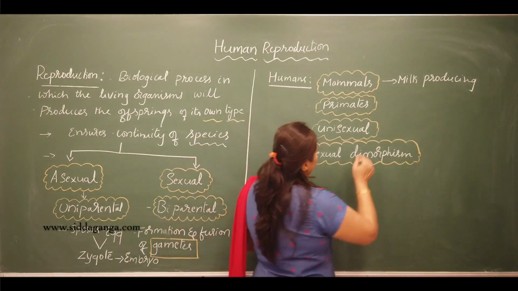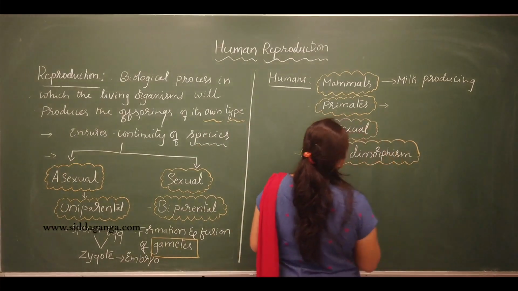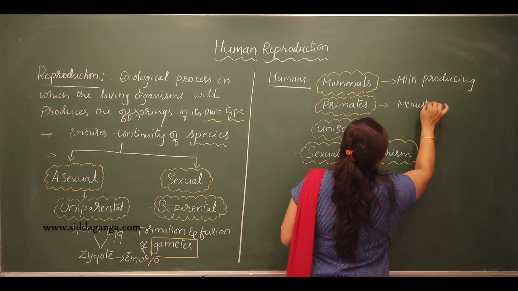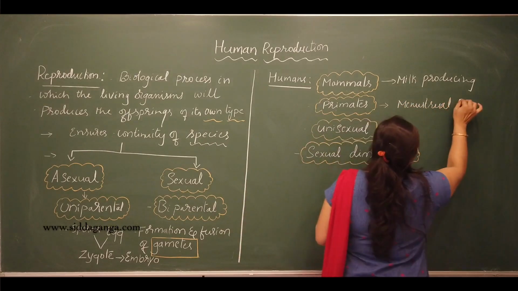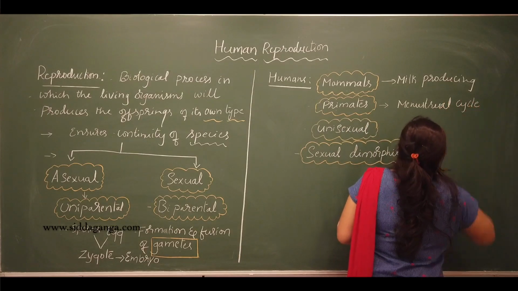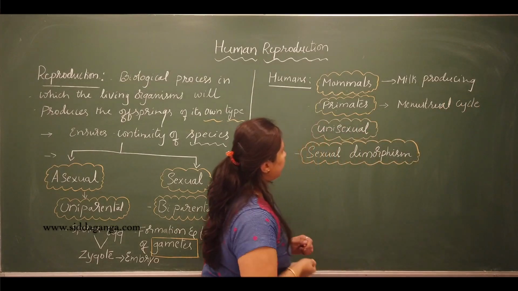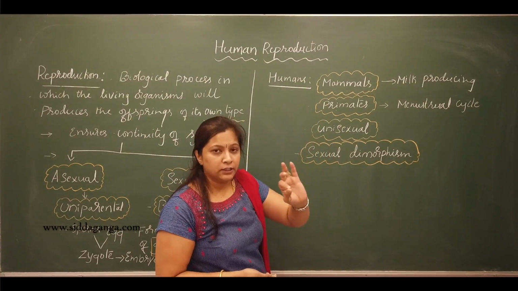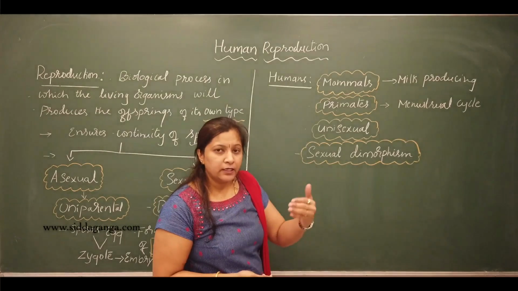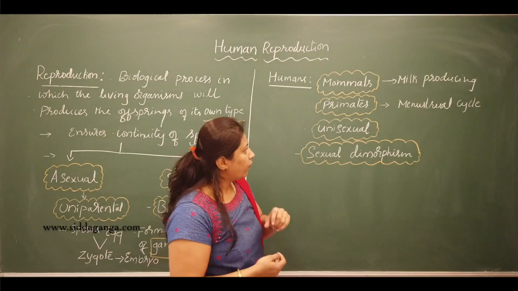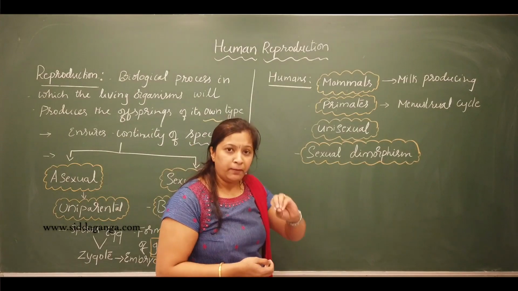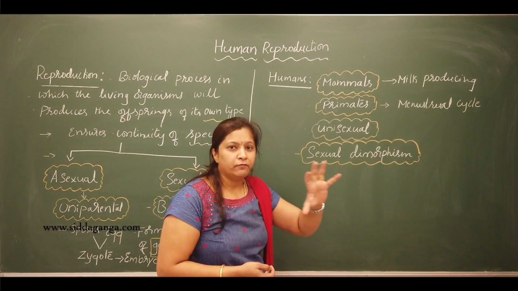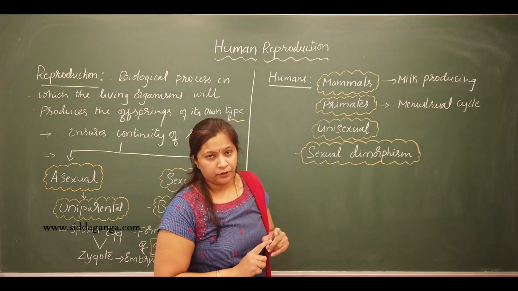And one more difference is that in primates, the menstrual cycle will occur. What does menstrual cycle mean? Once the humans attain sexual maturity, once they reach puberty, in females of primate mammals some cyclical changes take place in the reproductive organs.